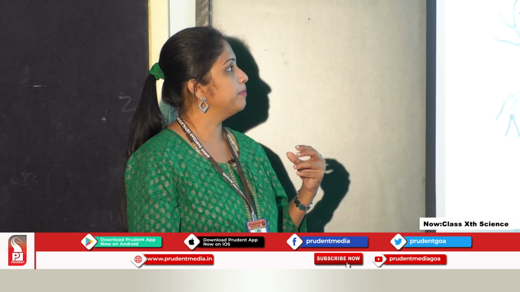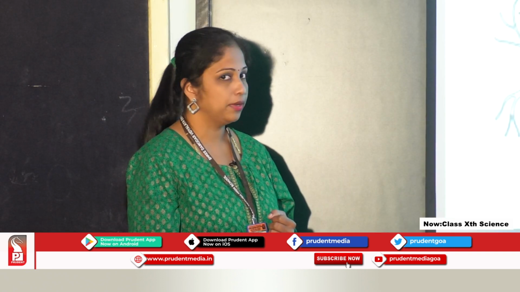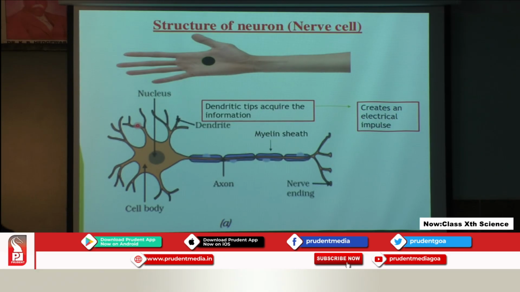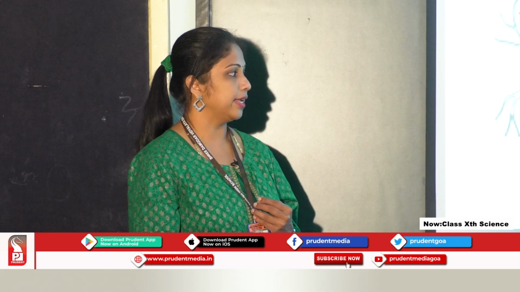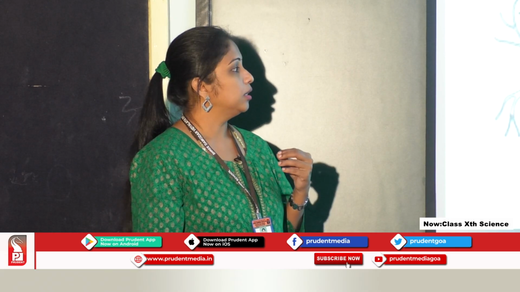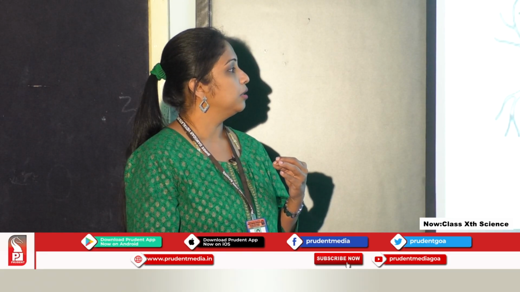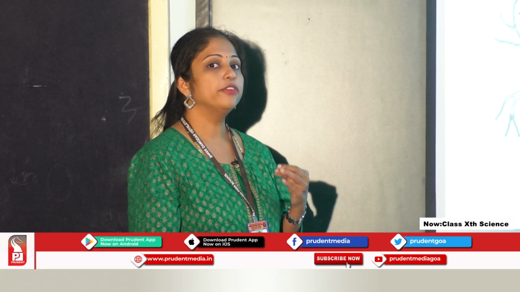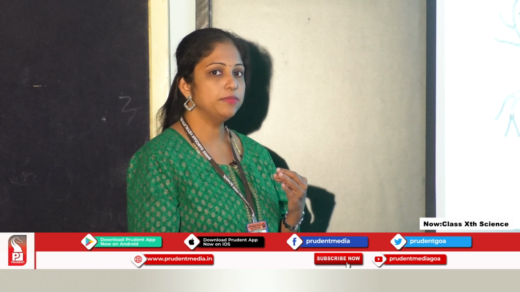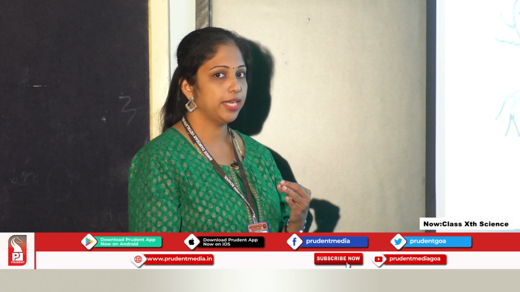So once the information is acquired by the dendritic tip, it will be converted into electrical impulse that will pass to the cell body, and from the cell body it will be taken away by the axon, and the electrical impulse will then reach the nerve endings. So the information is carried through the nerve cell in the form of electrical impulse. I hope this is clear to you, students.